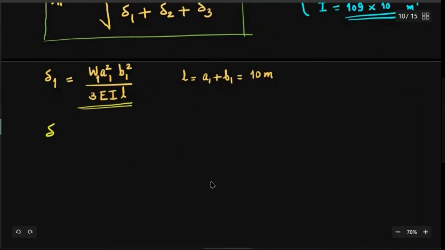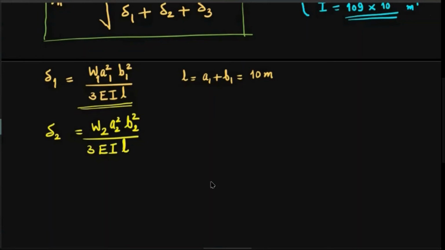Now delta 2, what is delta 2? It will be W2, that is the load, but it must be in Newton, not the mass in kg. So we have found that out already. So W2 into A2 square into B2 square divided by 3 times Young's modulus into area moment of inertia of the cross section of the beam into the total length of the beam. That's the span of the beam, which is 10 meters. A2 is 7 meters and B2 is 3 meters, just opposite to that of A1 and B1. So you can verify and find out.